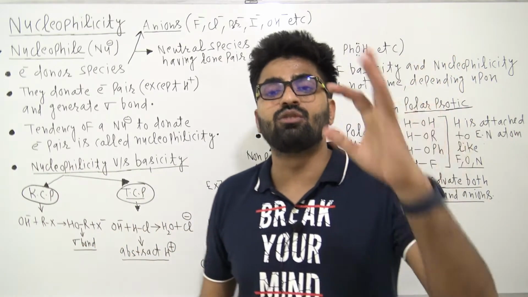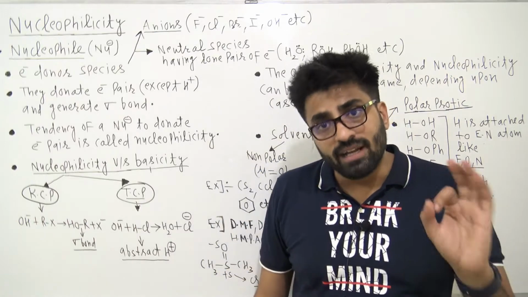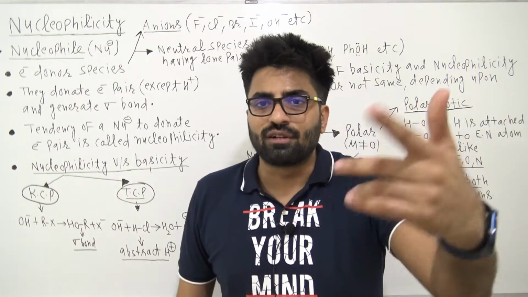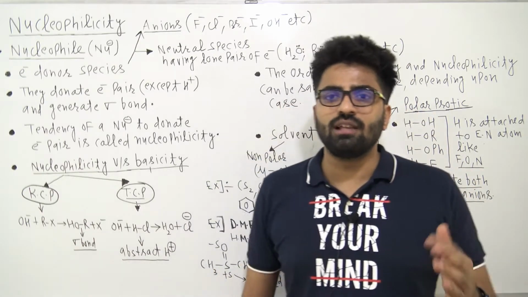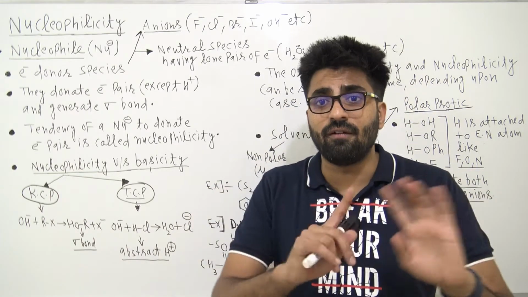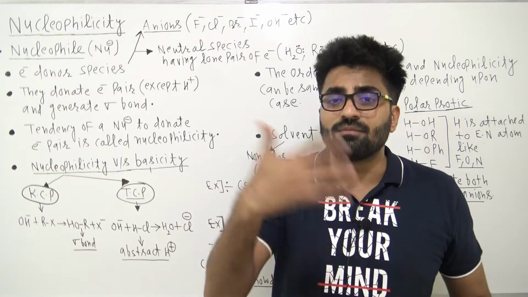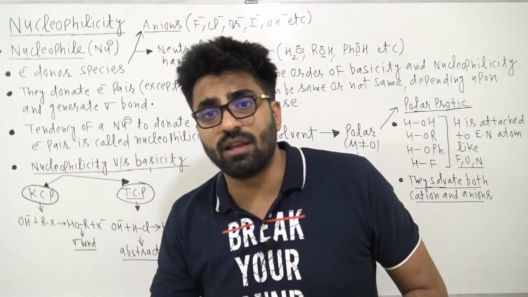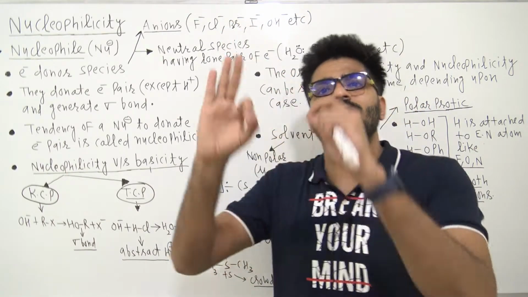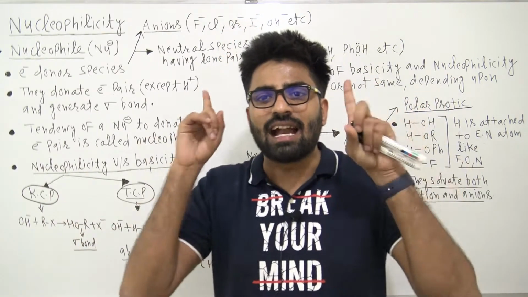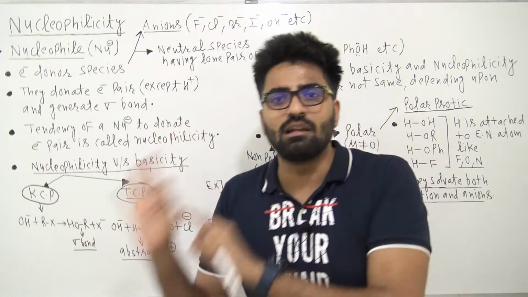See, a nucleophile donates its electron pair to an electron deficient site except H plus. See, H plus is also electron deficient, but if someone is donating its electron pair to H plus, then we don't call it a nucleophile, we call it a base. That is the difference, that is the thin line between a nucleophile and a base.